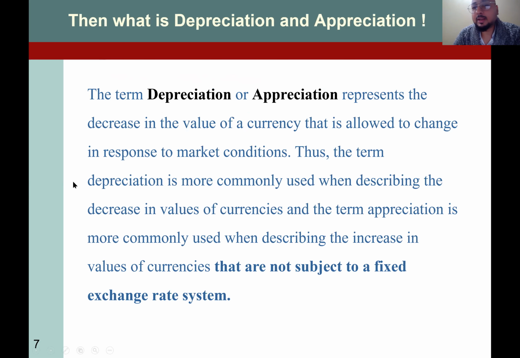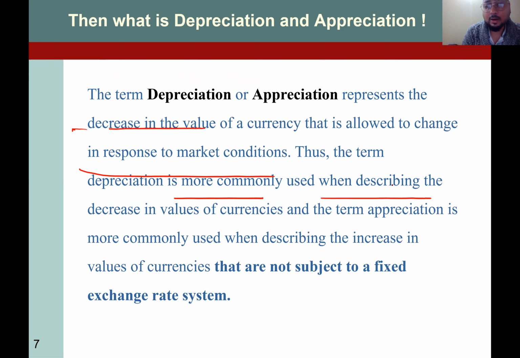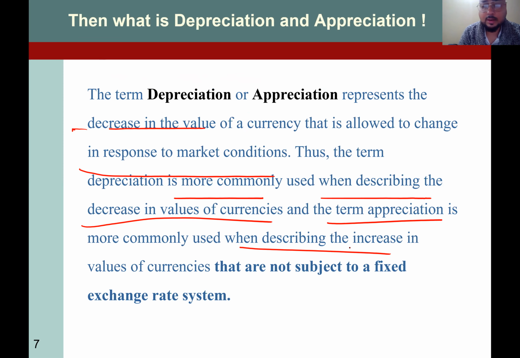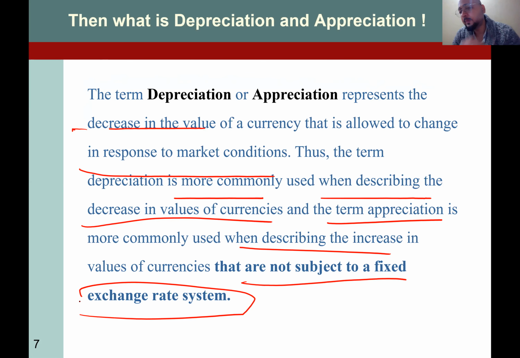Now, what is depreciation or appreciation? So depreciation or appreciation represents the decrease or increase in the value of a currency that is allowed to change in response to market conditions. Thus the term depreciation is more commonly used when describing the decrease in value. The term appreciation is more commonly used when describing the increase in value, for currencies that are not subject to a fixed exchange rate system.